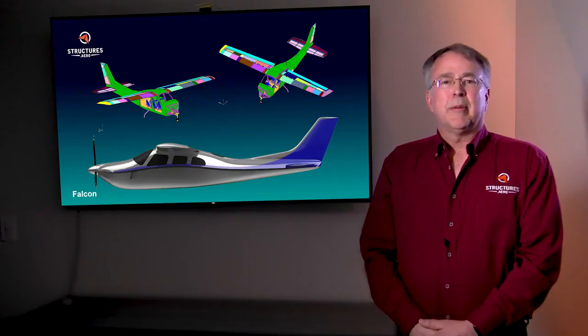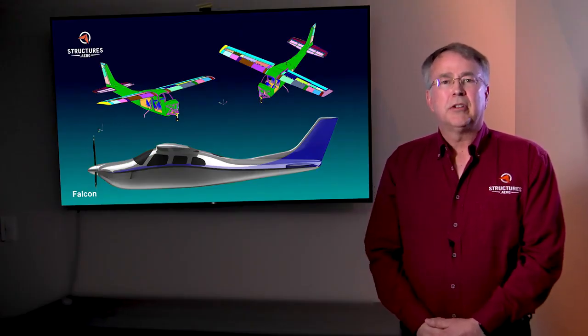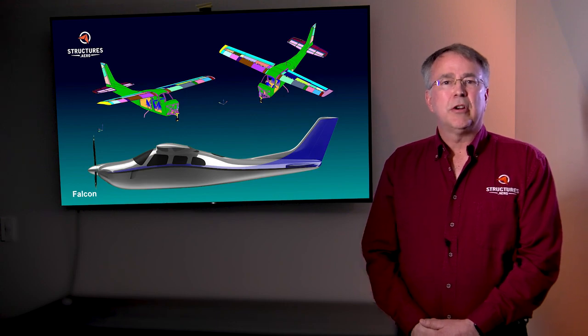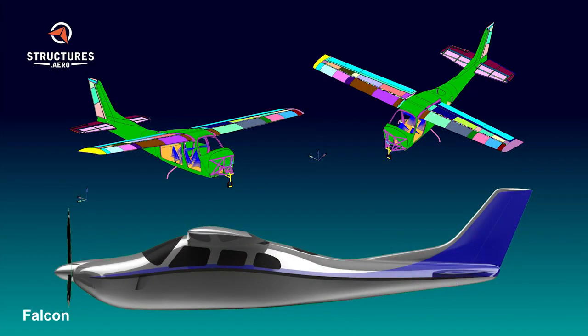The program I'd like to talk about today is Falcon. It's an internally funded, small general aviation aircraft that seats 6. It's designed and analyzed by us. We're using FEMAP to analyze the structure, and we're slowly working towards FAA certification. We're currently building major subassemblies, and we're working with another partner on the construction.